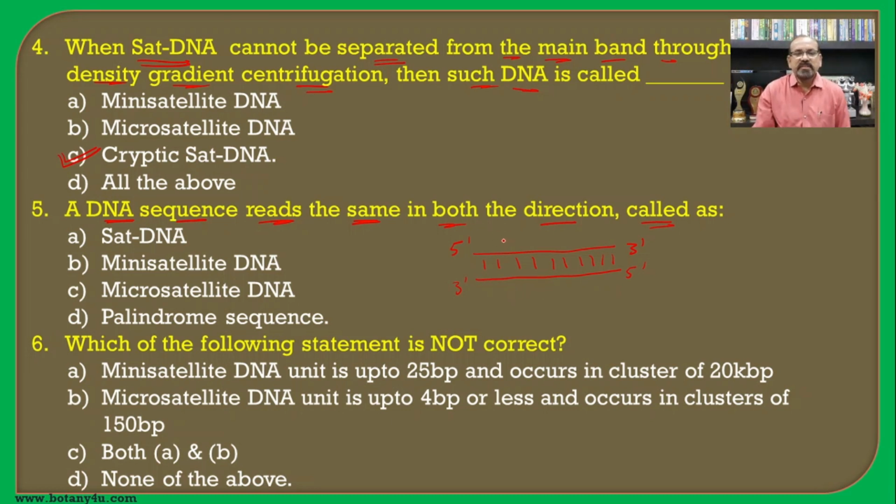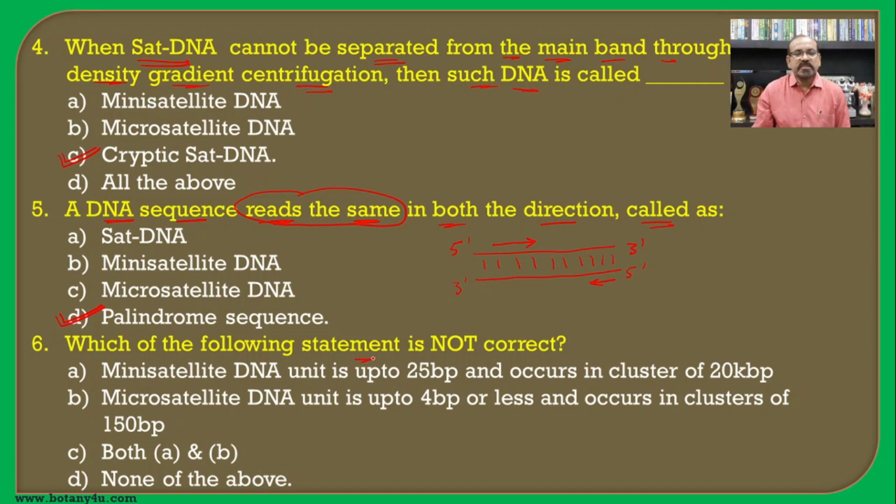So if we see the sequence of nitrogen bases in this direction on one strand and in this direction on the other strand, and if the sequence of nitrogen bases reads the same in both directions, then this type of sequence is known as the palindrome sequence, and hence the answer becomes D.